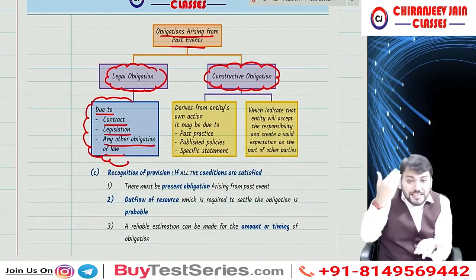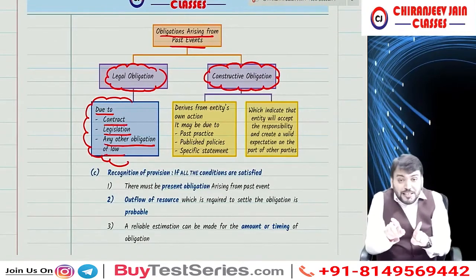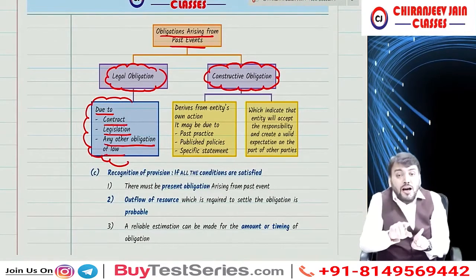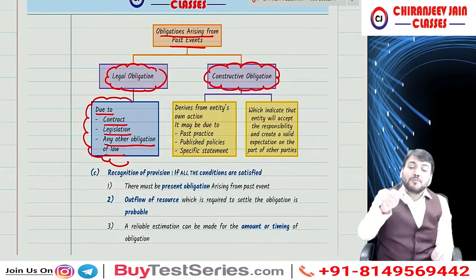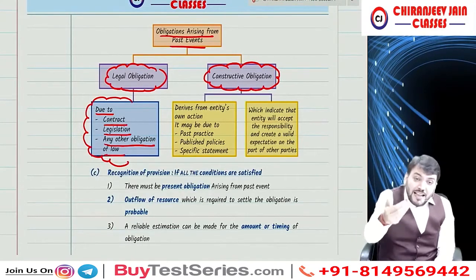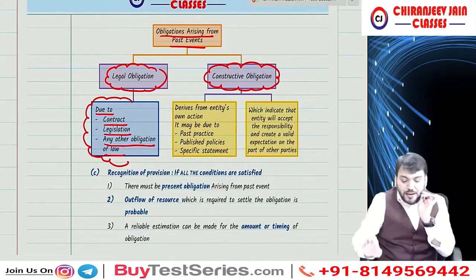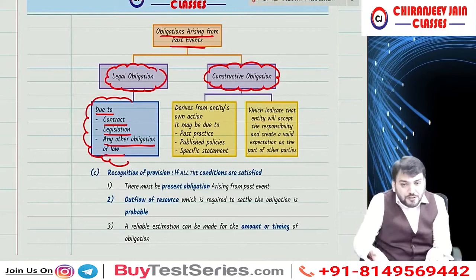Means I am providing services. So there is no liability from my point of view. Liability means outflow of resource, not outflow of services. Correct? But from your point of view, there will be some outflow of cash. So it means there is liability from your point of view, not from my point of view. Understood this point? Yes. So I have some performance obligation.